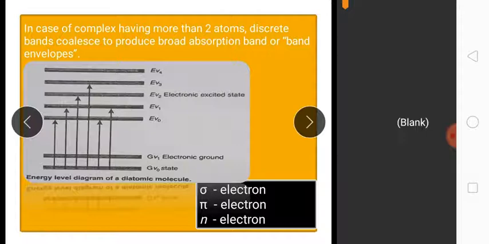And the next is pi electrons. These are involved in unsaturated hydrocarbons with pi bonds, such as trienes and aromatic compounds. And n type of electrons are the electrons which are not involved in the bonding between atoms in molecules, for example in organic compounds containing nitrogen, oxygen or halogens. As n electrons can be excited by UV radiation, any compound that contains atoms like nitrogen, oxygen, sulfur, halogens or unsaturated hydrocarbons may absorb UV radiation.